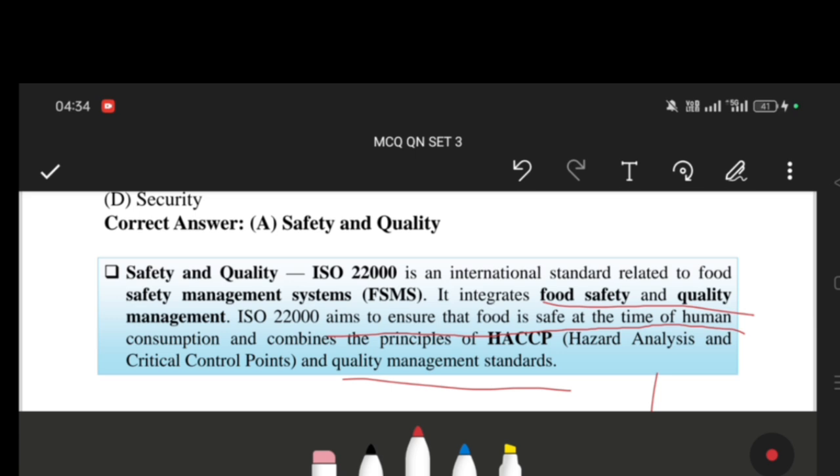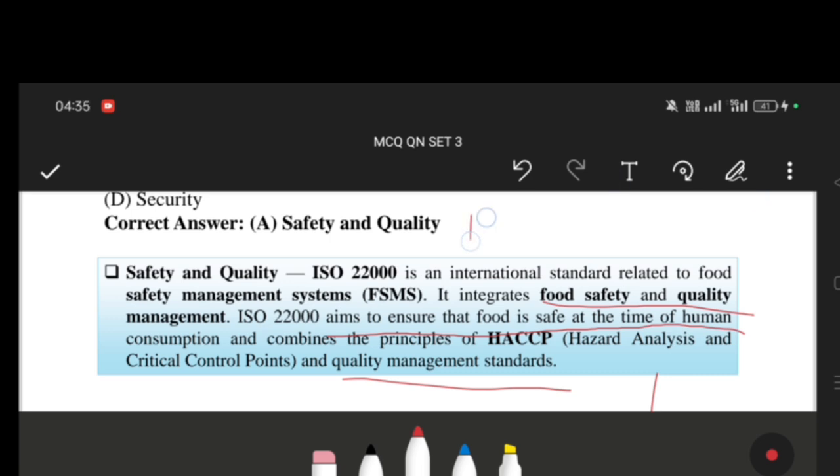So ISO 22000 deals with both food safety as well as food quality by maintenance of HACCP principles, that means hazard analysis and critical control point, and quality management standard.